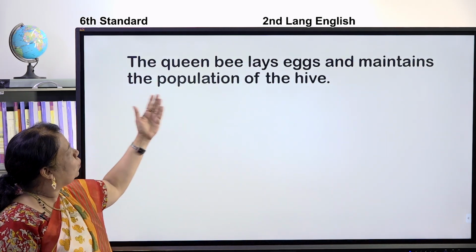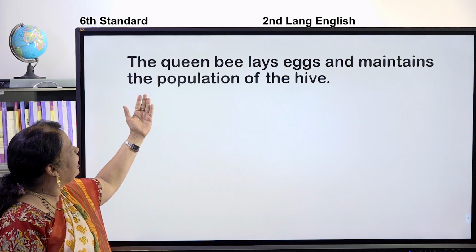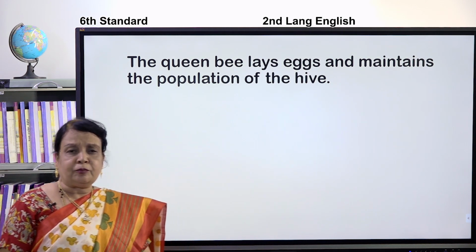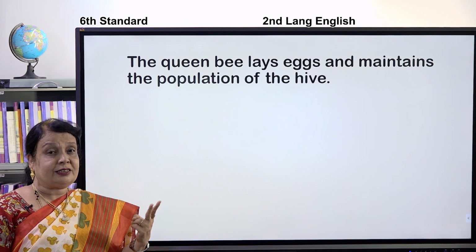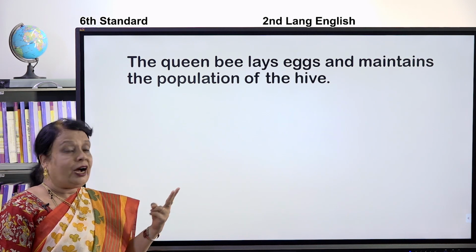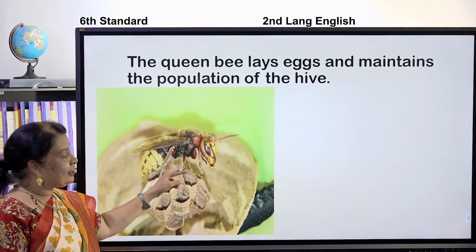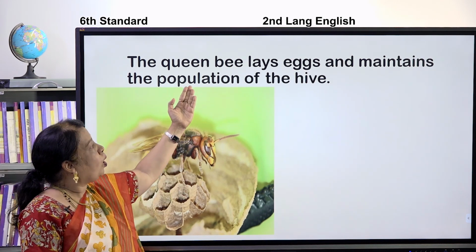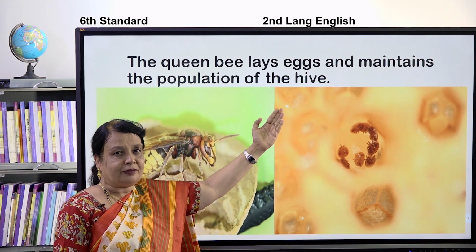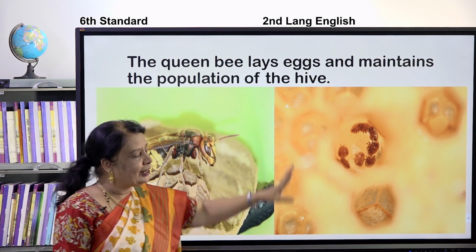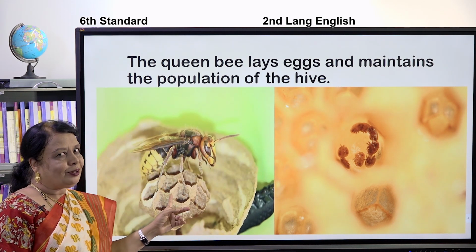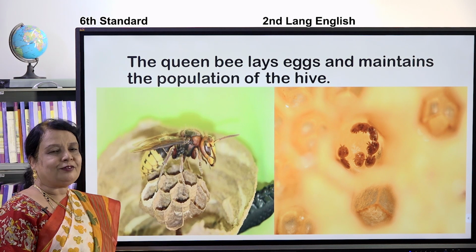Now children, the queen bee lays eggs and maintains the population of the hive. Because 2000 bees die, because of that, what will the queen bee do? She will lay eggs and she will maintain the population of the hive. That is the beehive. It will lay the eggs. We have come to the last, the end of the lesson.